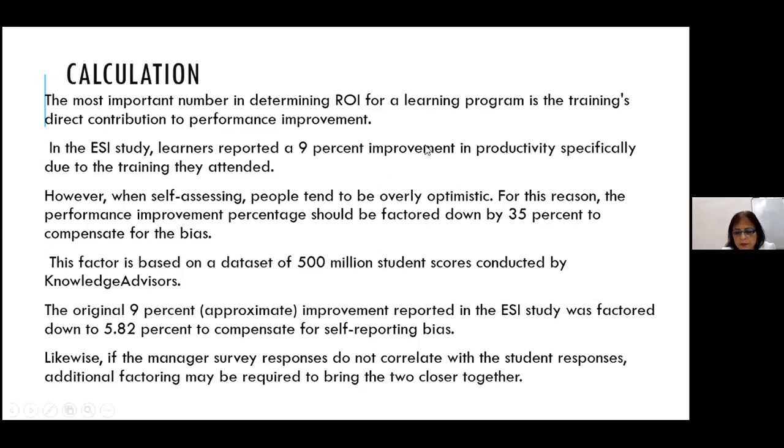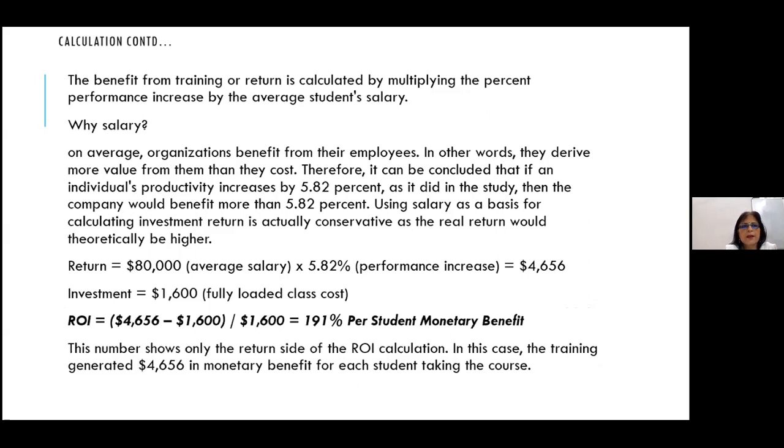Now the benefit from training, or return, is calculated by multiplying the percent performance increase by the average student's salary. So here, please look at it carefully. We multiply the percent performance increase, the number you have after all the data and averaging, by the average student's salary.